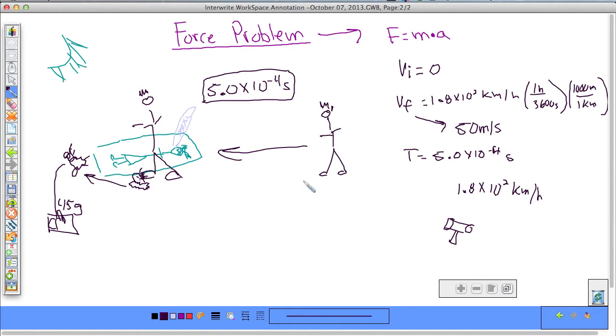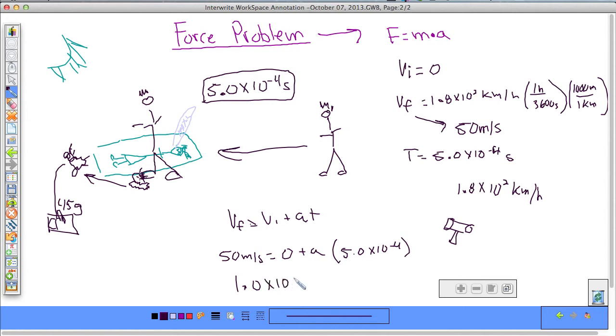In order to do that, we'll take the final velocity equals initial velocity plus acceleration times time. The final velocity was 50 meters per second equals 0 plus acceleration times time, which is 5.0 times 10 to the negative fourth. So we find our acceleration to be 1.0 times 10 to the fifth meters per second squared.